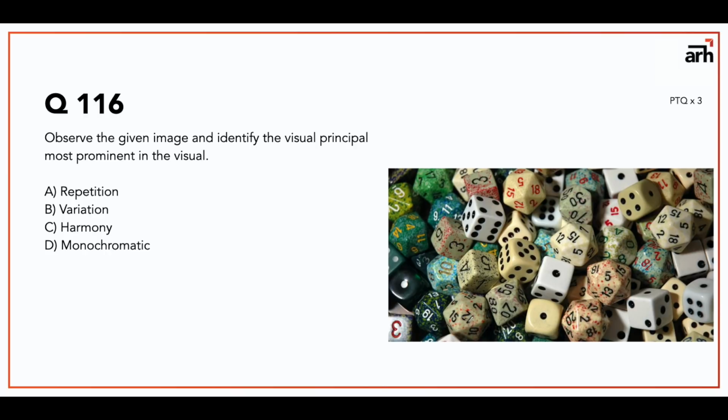You take any one type of dice that is given here and you can have a lot of them, that will be repetition. But in this image, that is not the case. So I think variation is the most prominent visual principle of design according to me. I have given marks accordingly. For repetition, I have given 2 because that is my number 2 principle of design. Variation is number 1, the most prominent principle, so that has got 3 marks. Harmony gets 1 mark and monochromatic gets 0 marks. So this is how I generally think of these questions.